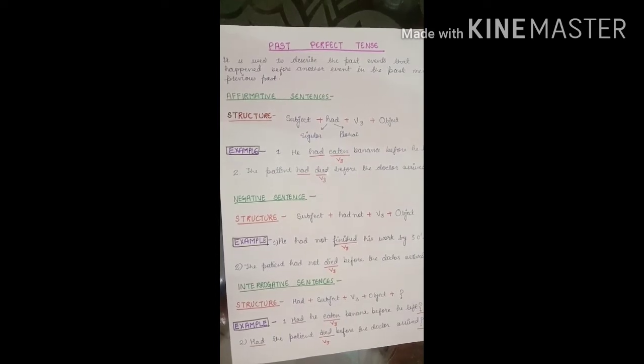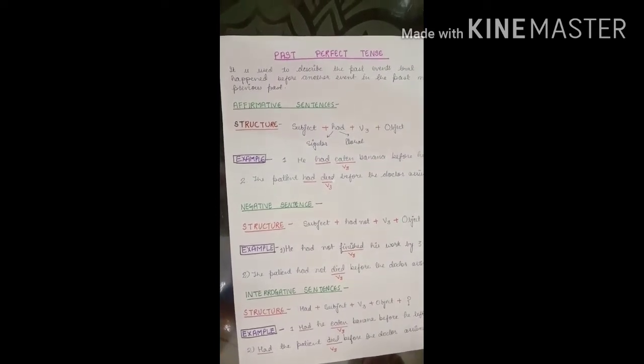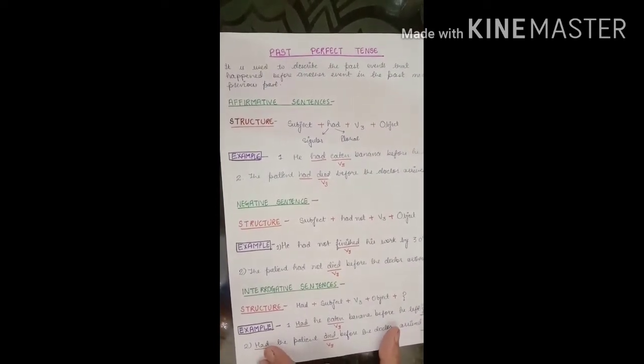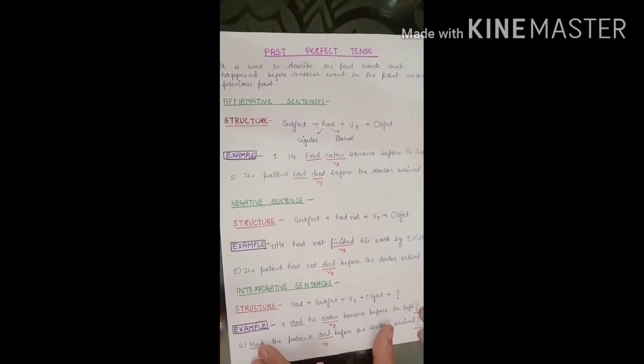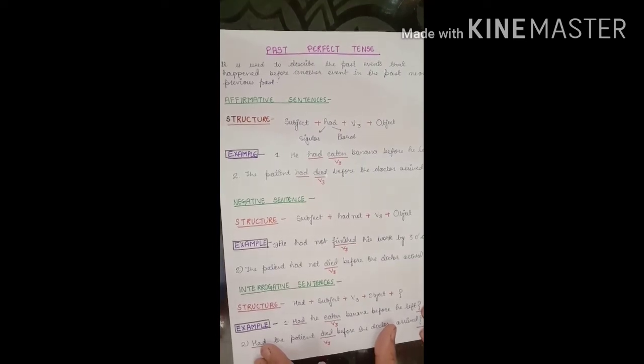Where do we use this tense? It is used to describe the past events that happened before another event in the past. Means it is previous past event.